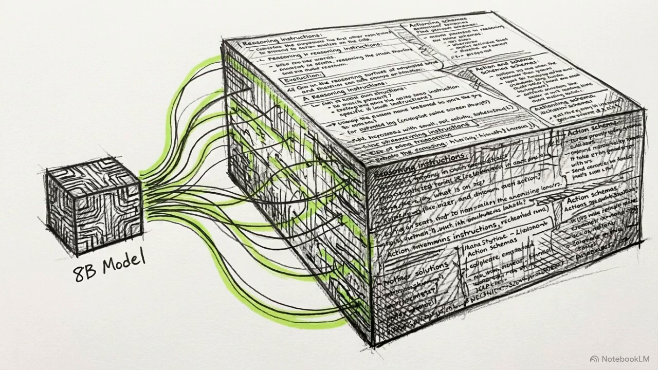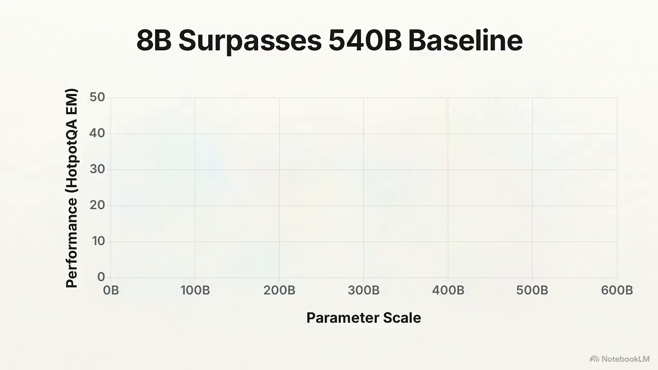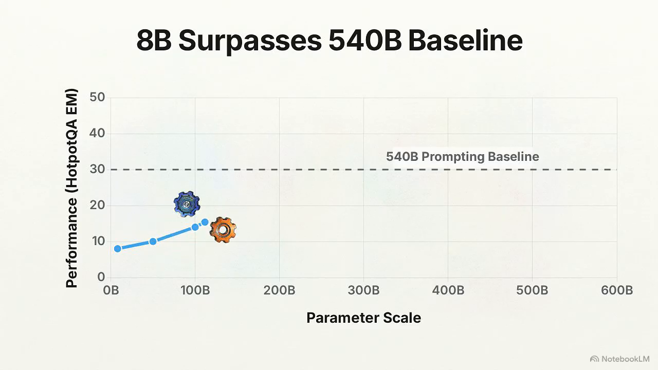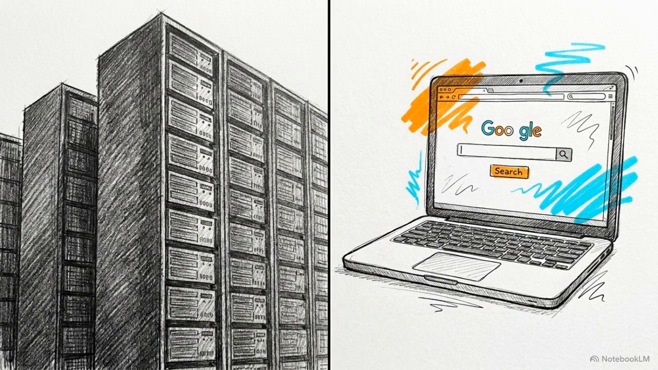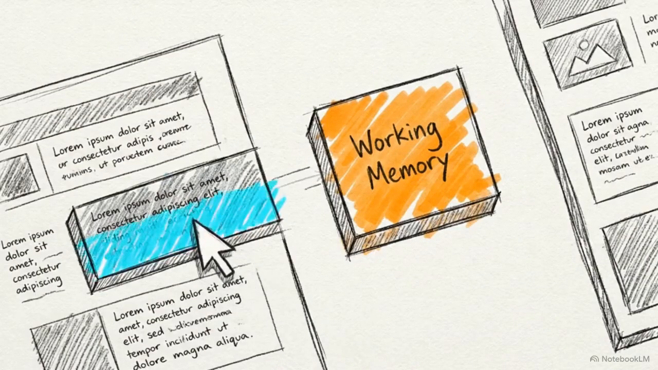Smaller models struggle to learn both reasoning and acting simultaneously from in-context examples alone. This line graph maps parameter scale against performance. When researchers fine-tuned an 8 billion parameter model purely on ReAct trajectories, its performance surpassed the zero-shot baseline of a massive 540 billion parameter model. Teaching a model to reason and act to access information is a more generalizable skill than forcing it to memorize static facts during training.